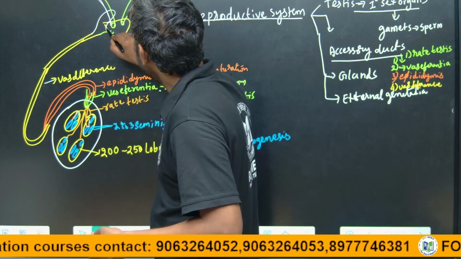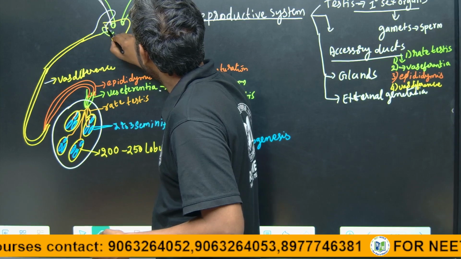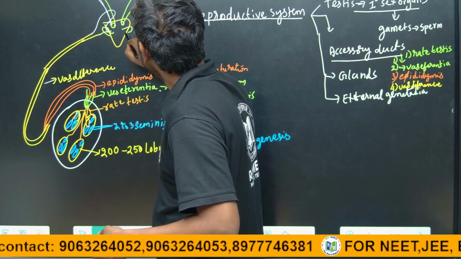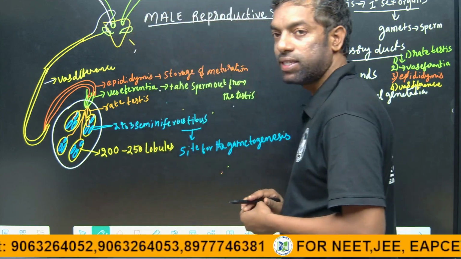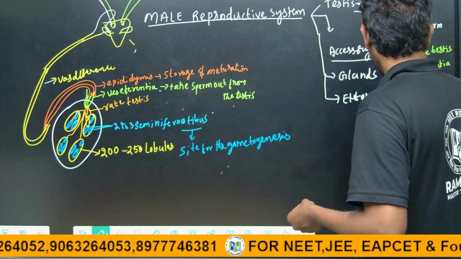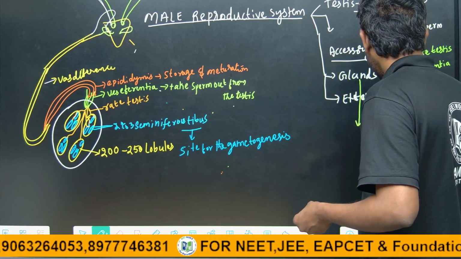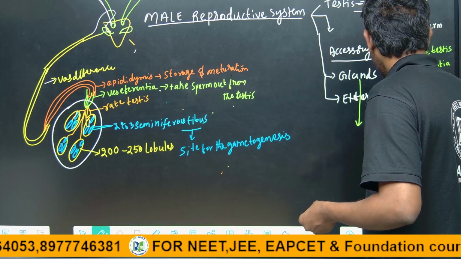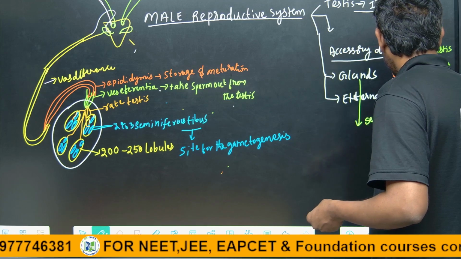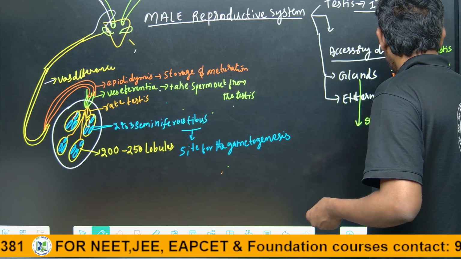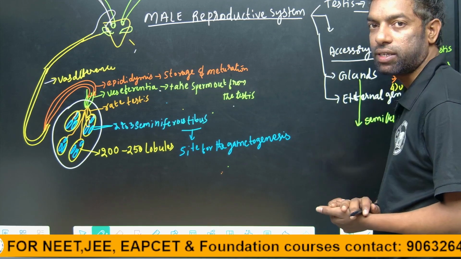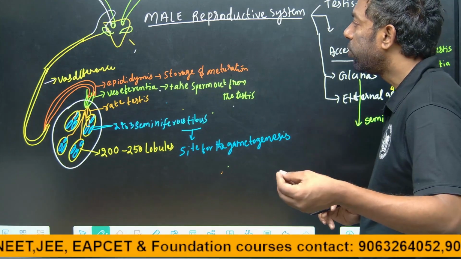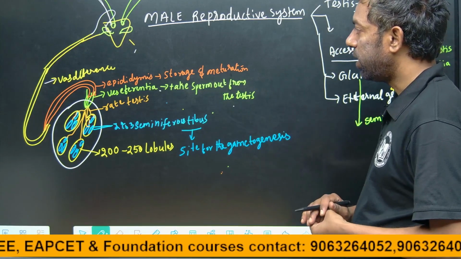At the entering part, there is a gland called the seminal vesicle. The first gland is the seminal vesicle. It gives fluid for sperm motility.